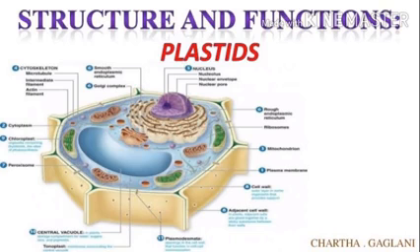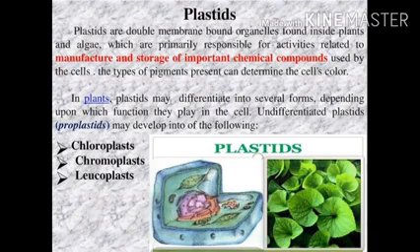Now let us move to another organelle, which is known as the plastid. Plastid is exceptionally found only in plant cells. They are double membrane bound organelles found inside the plants and algae, which are primarily responsible for activities related to manufacturing and storage of important chemical compounds in the form of food or in the form of pigments, the colors which we see in the plants. These pigments present in the plastids determine the cell's color.